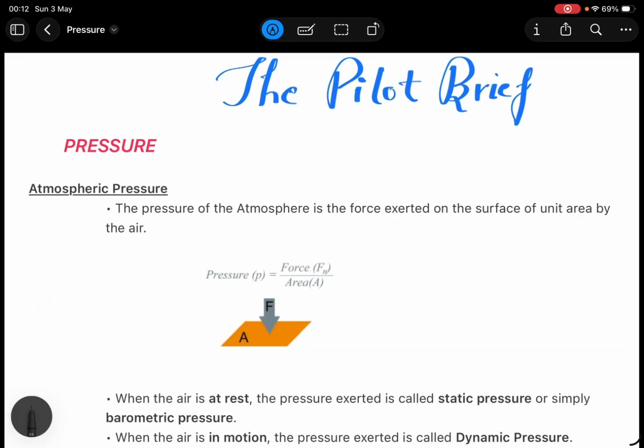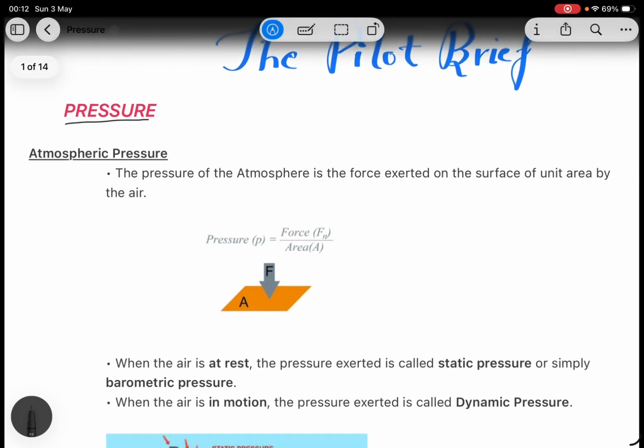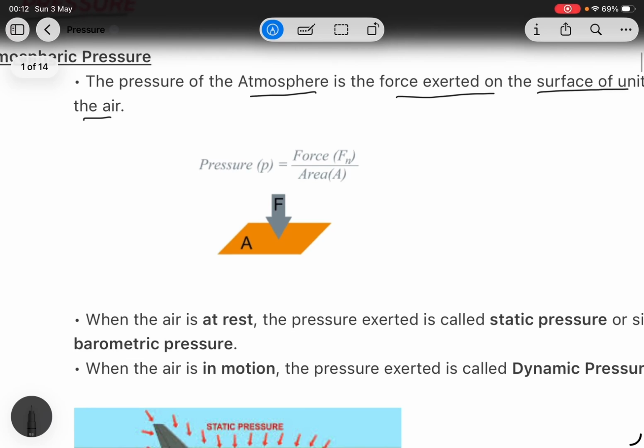Today we start with chapter pressure. So, what is atmospheric pressure? The pressure of the atmosphere is the force exerted on the surface of a unit area by the air. This is the unit area, and this is the force exerted by the atmosphere. This is called atmospheric pressure.